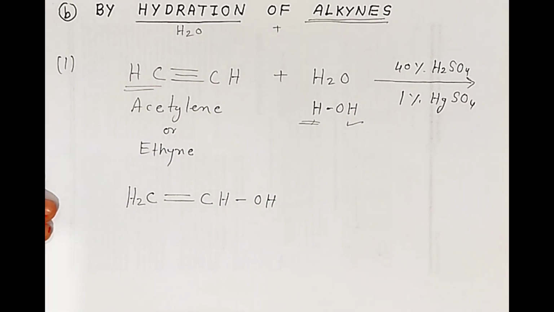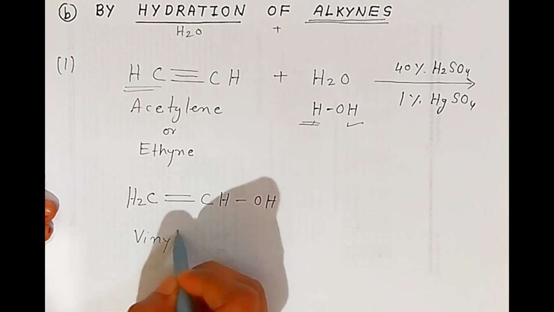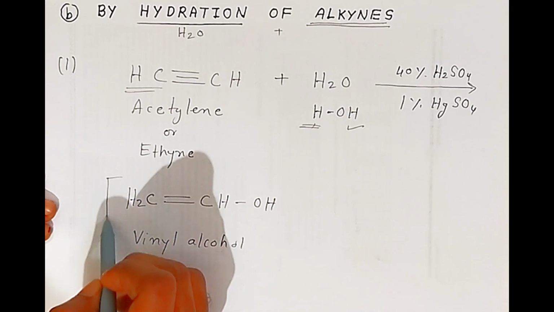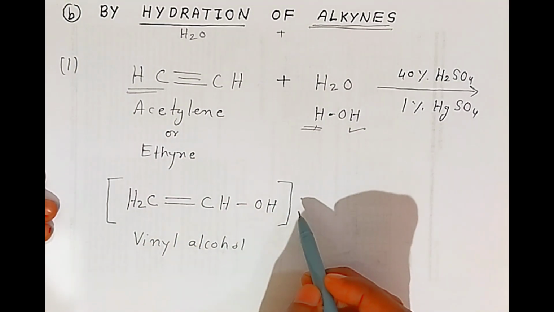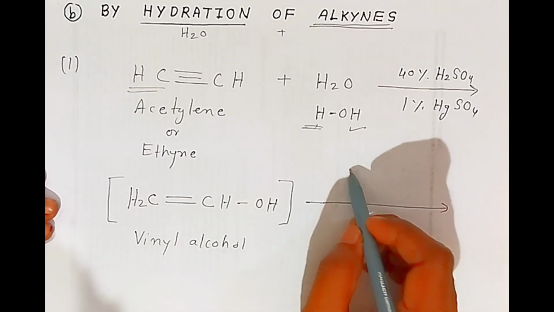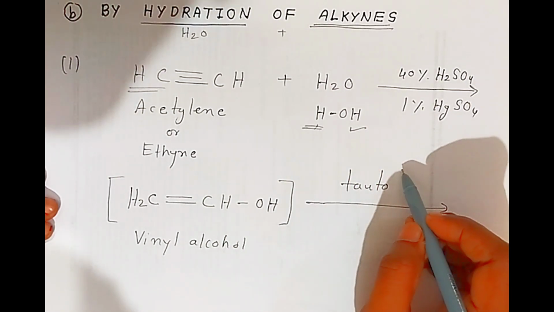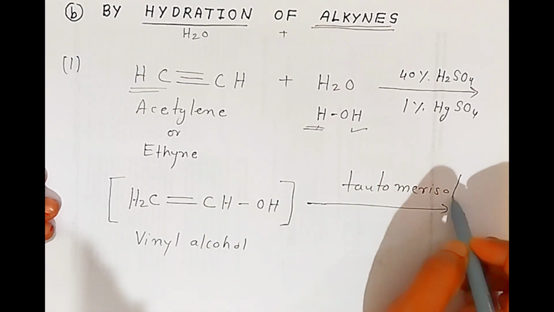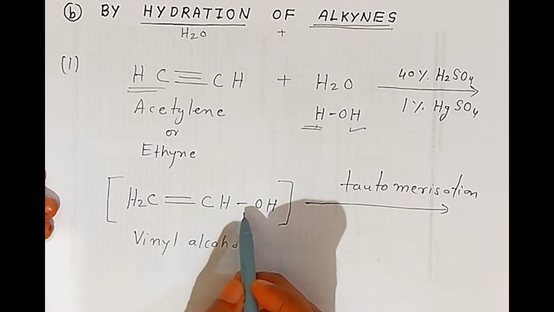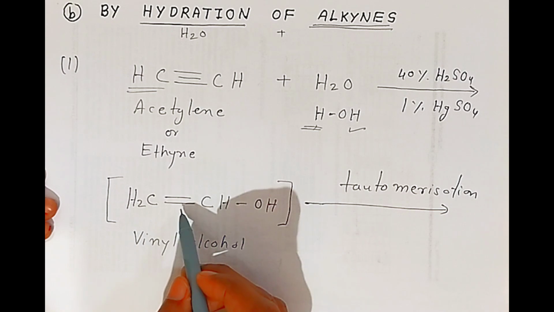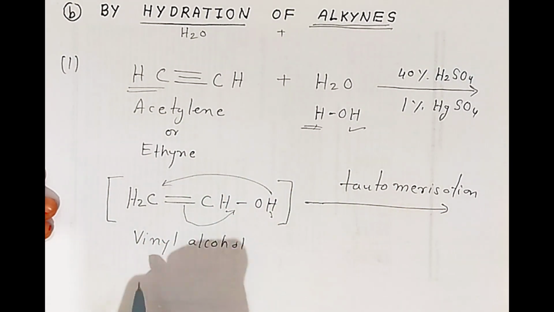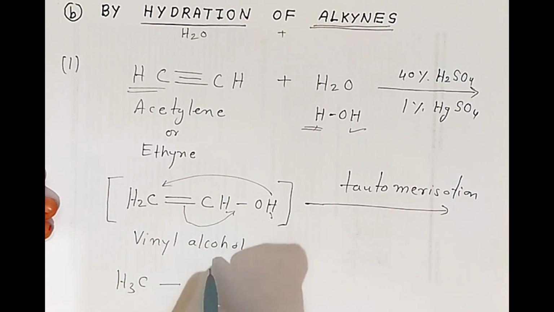This is vinyl alcohol. Vinyl alcohol, students, is very unstable, so because of instability it will undergo tautomerism. The tautomerization will take place, students. Here the double bond will go and combine with oxygen, forming a carbon-oxygen double bond. One bond will migrate here and one hydrogen will migrate from here, so it will form CH3 and CHO.